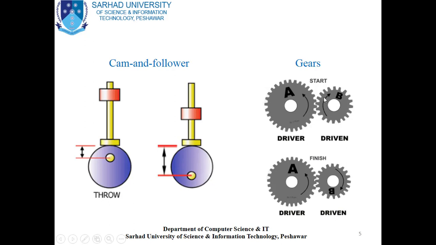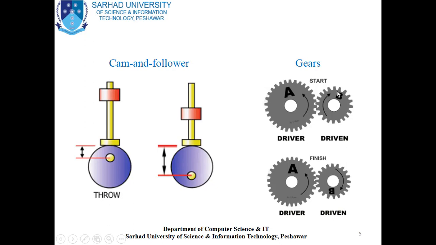Here you can see the opposite direction. Gear A moves anti-clockwise and gear B moves clockwise. When it is finished, you can see the motion of driver A is anti-clockwise, and the direction of B is clockwise.